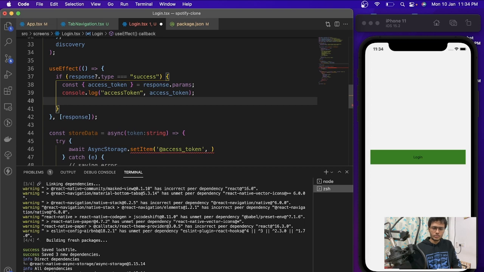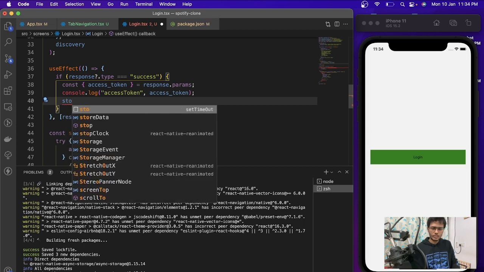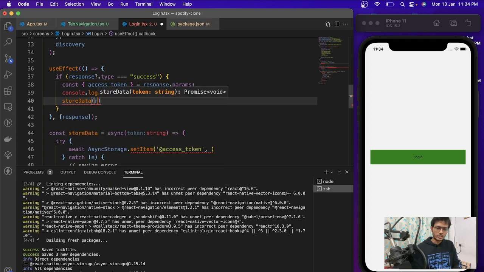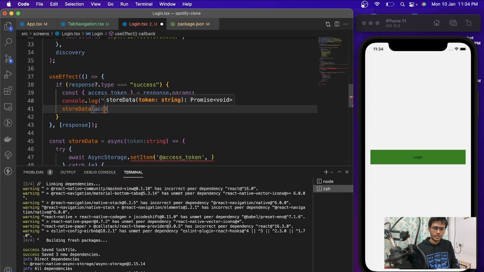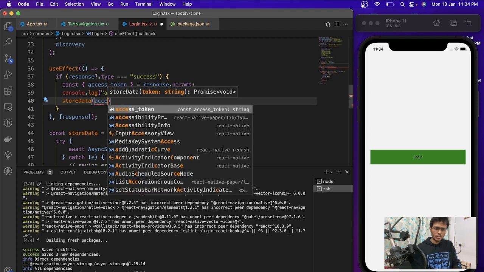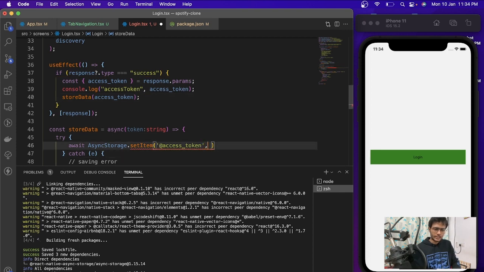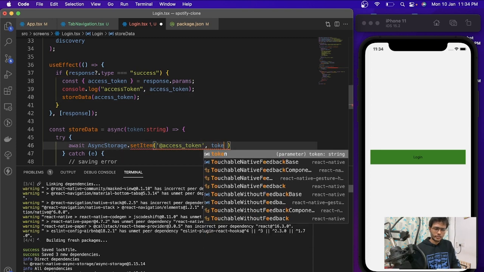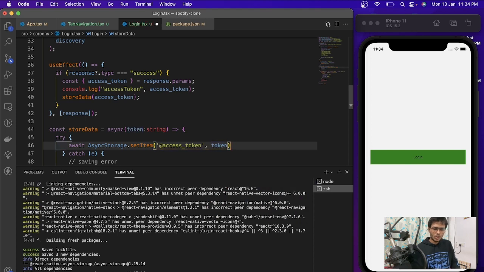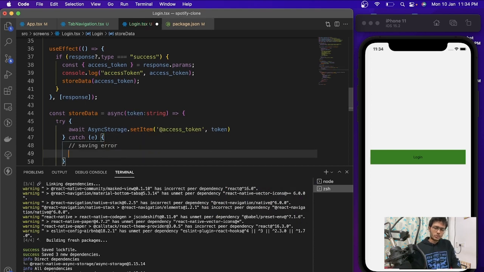And now we just call this function storeData, and we will pass this access token inside it, and we will add the async token over here. In case of error, we are just going to console log it.